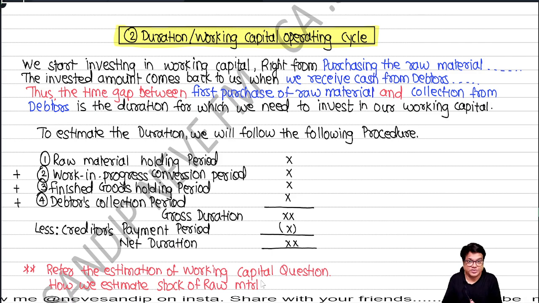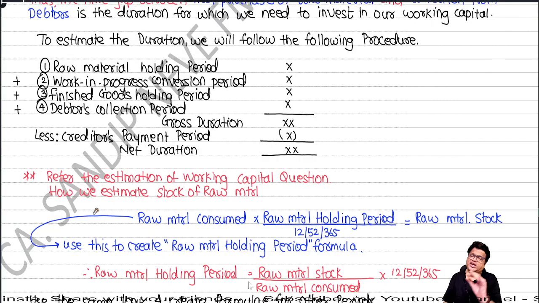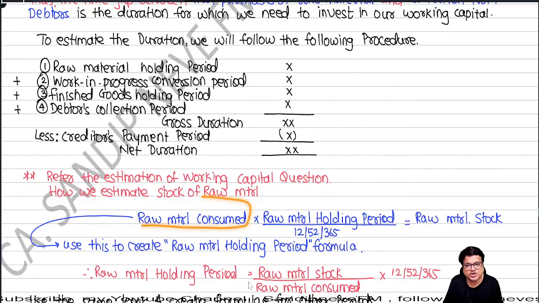Right? See, I'm assuming that you have solved a few questions. Have I explained all these formulas to you? Remember, refer to any question on estimation of working capital amount, and just check this: what we do is we take the raw material consumed.